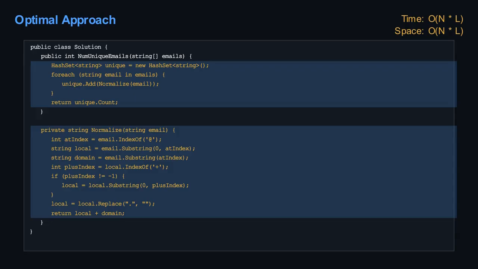So, for each of the n emails, we perform string operations proportional to its length L to normalize it, and then a constant time operation to add it to the hash set. This brings our overall time complexity down to roughly n multiplied by L, or n times L. The space complexity remains similar to the brute force, n times L, because in the worst case, all normalized emails are unique and stored in the hash set.